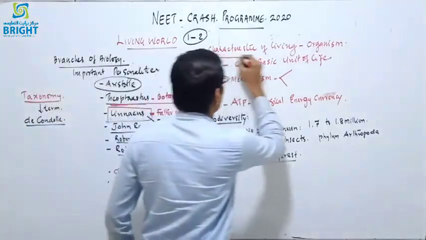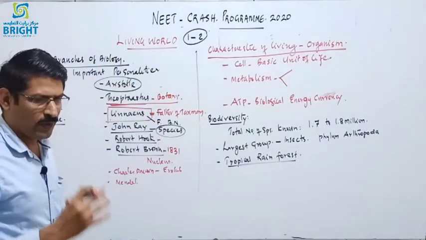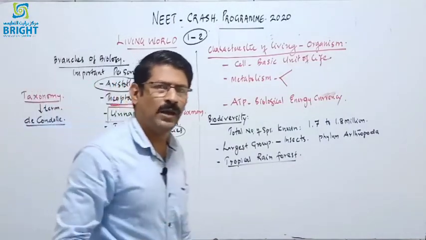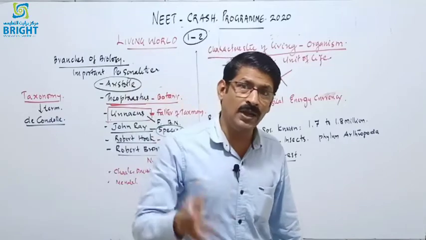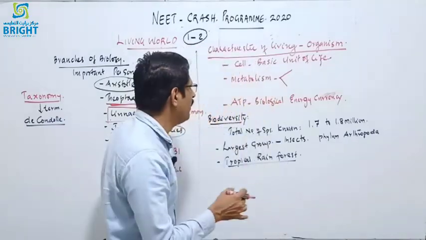In this chapter, we discuss the characteristics of living organisms. We know all living organisms are composed of cells, and the cell is considered the basic structural and functional unit of life.